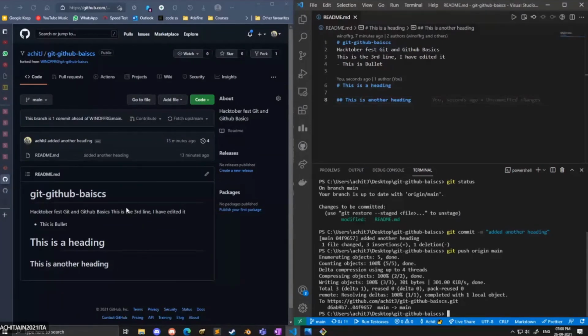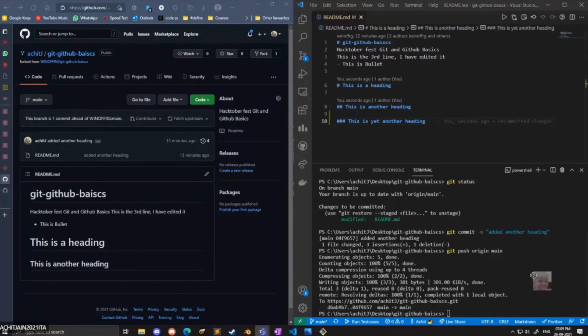Okay, here we are. Achit has opened that repository, and he has made another change. Achit, can you add another line, like a third heading? This is the third heading. So he is adding another line, making another change in the readme.md file. Now what we will do is the same steps: add, commit, and push that file to the remote repository which belongs to him.